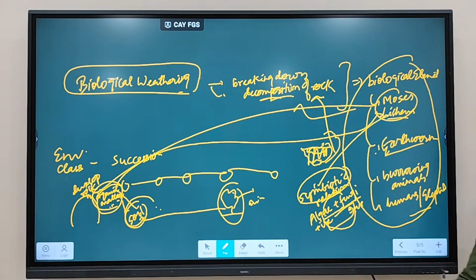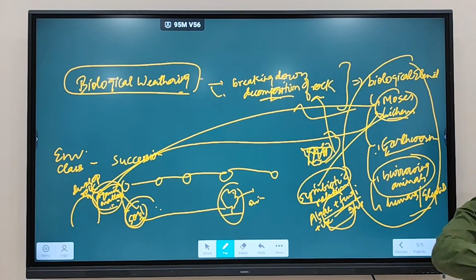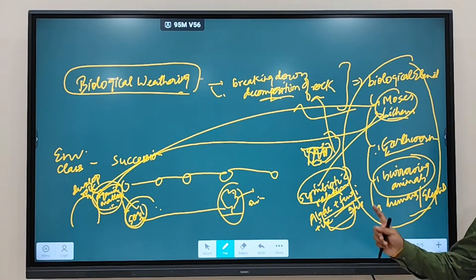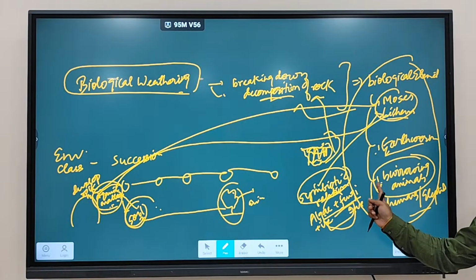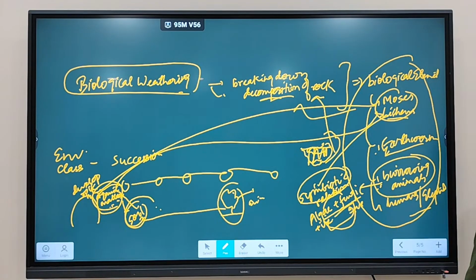This also helps in decomposition of rocks. What are burrowing animals? Yes, that goes down. Like snakes, some snakes are burrowing animals. You see rats are there. Yes, so they go underground and they try to decompose the rocks. Those types of animals are called burrowing animals.